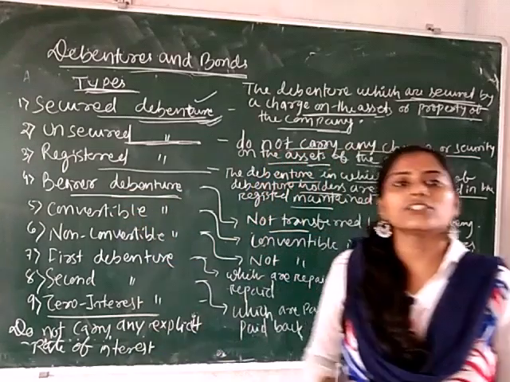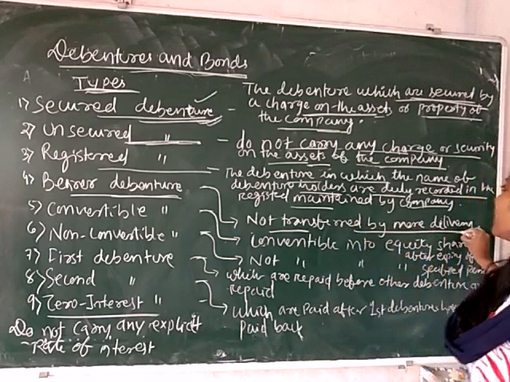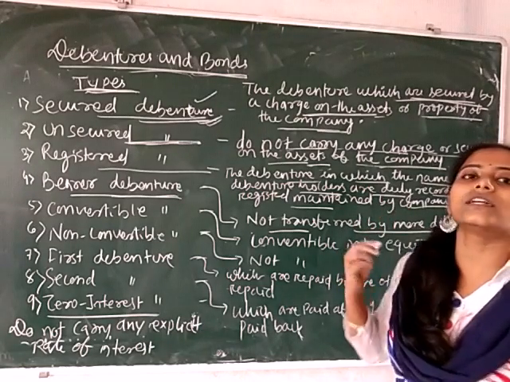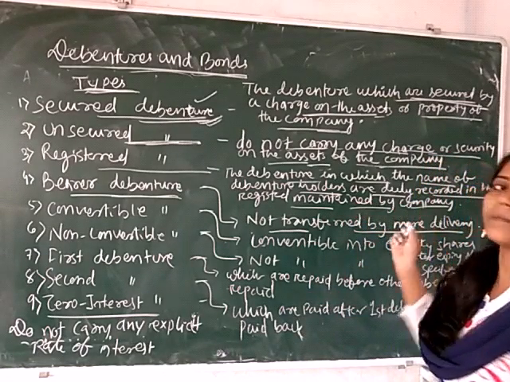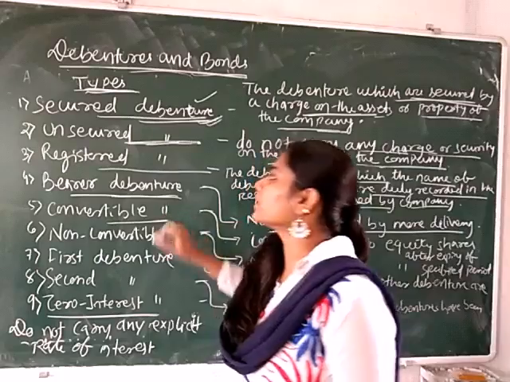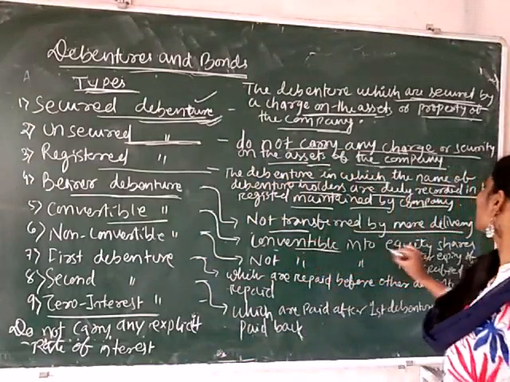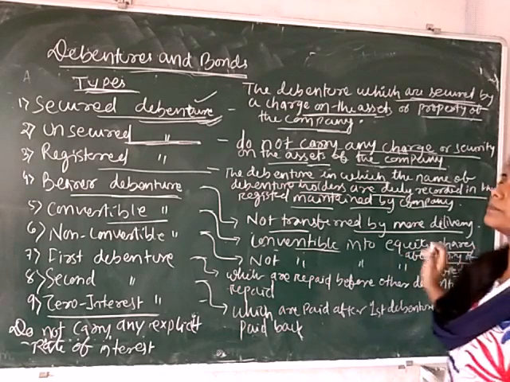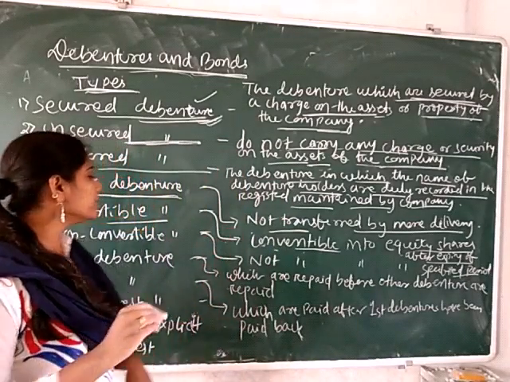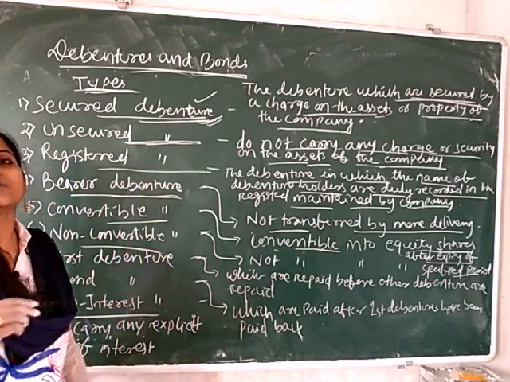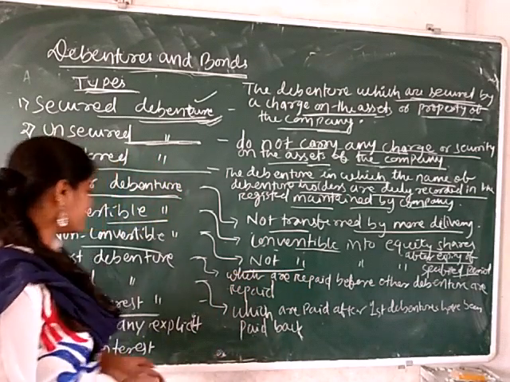Next is bearer debenture. Bearer debentures are those debentures which are transferred by mere delivery, and here the debenture holders' names are not registered in the register maintained by the company. Next is convertible debenture. Convertible debentures are those debentures which are converted into equity shares after the expiry of the specified period. And non-convertible debentures are those debentures which are not convertible into equity shares during the specified period.